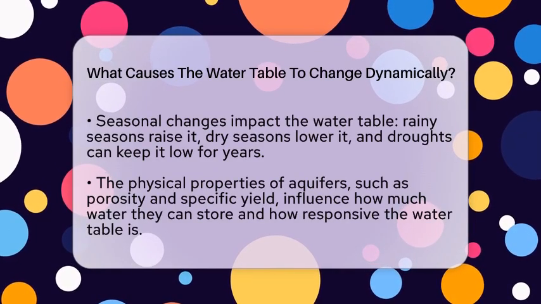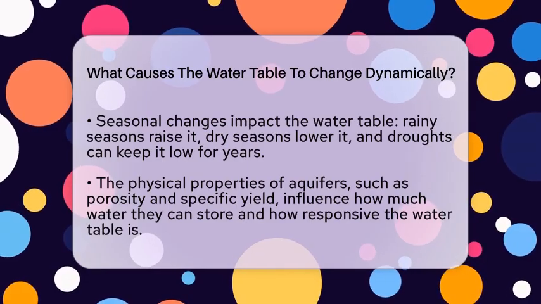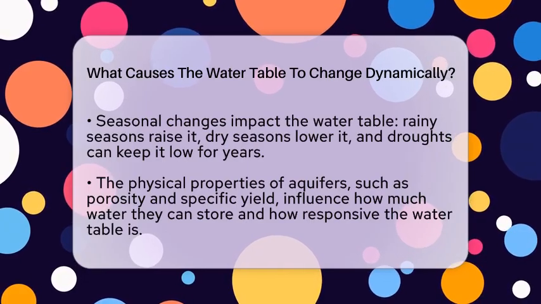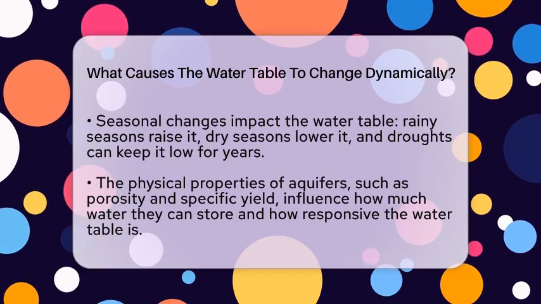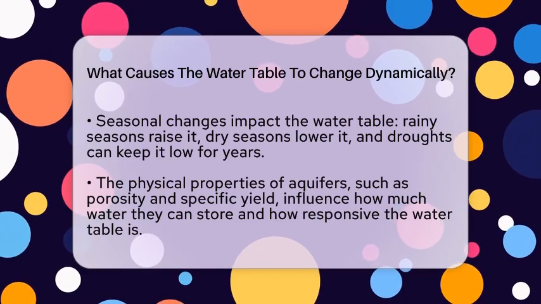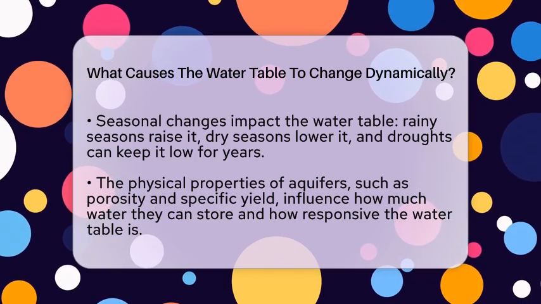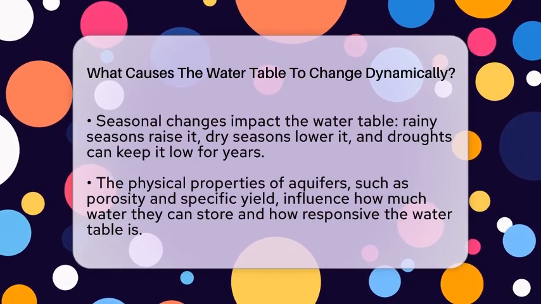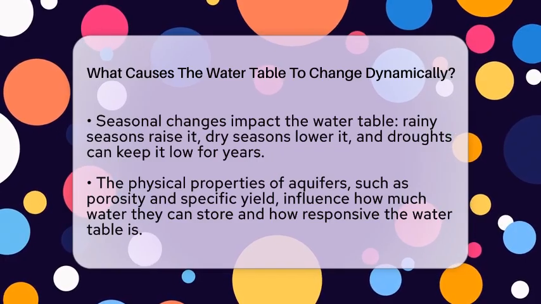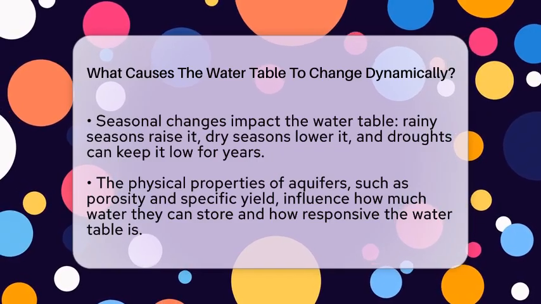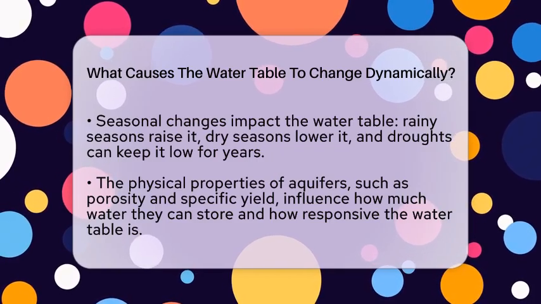The physical features of an aquifer matter too. Aquifers with high porosity and specific yield can hold and release more water, making the water table more responsive to recharge and withdrawal. If an aquifer has low porosity, the water table won't change as much even with significant recharge or pumping. Surface water interactions influence the water table as well.